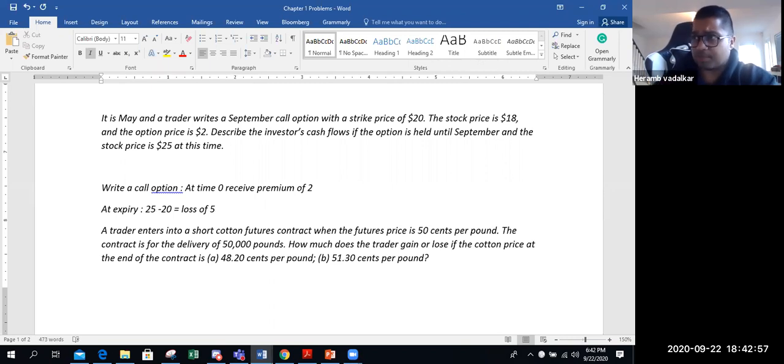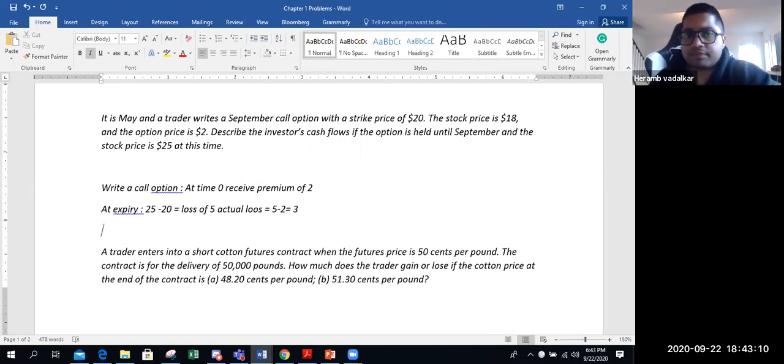But this is not the complete loss. You already have received $2 in the past. So your actual loss equals 5 minus 2, that is $3. Once again, when you write call options, you make losses when the price goes above strike price.